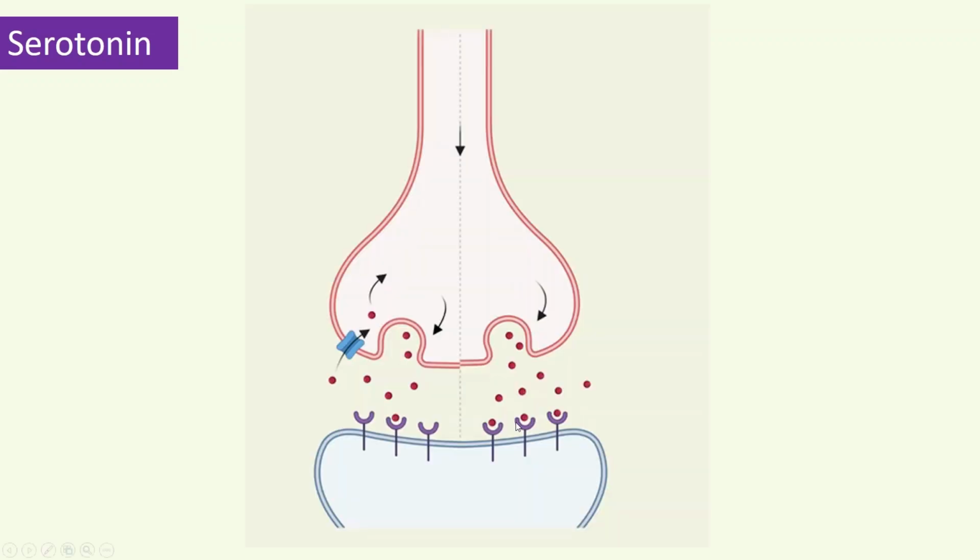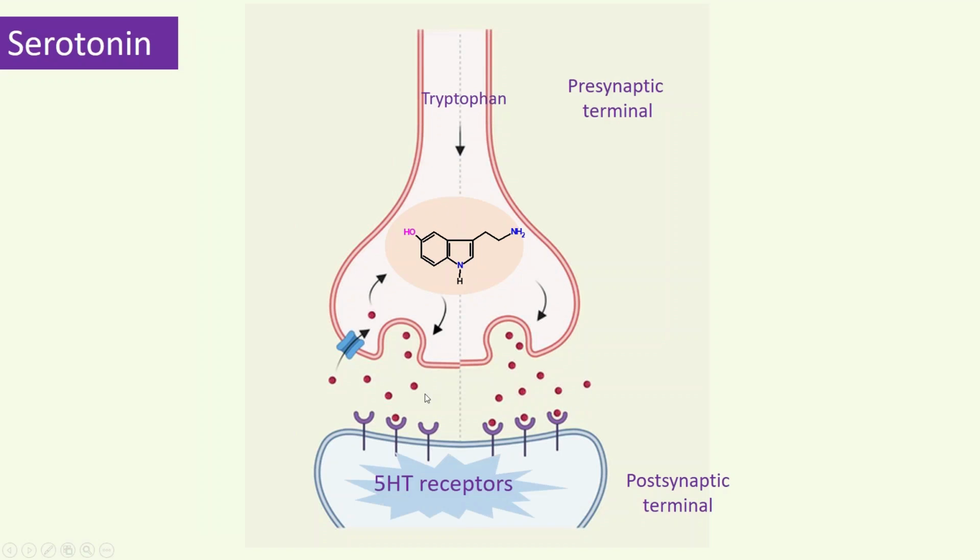So let's look at how these serotonins are synthesized and produce their activities. Obviously, serotonin is synthesized in the presynaptic terminals, and then once it is diffused into the synapse, it binds to the receptors, most of them on the postsynaptic terminal. Here, serotonin is produced from an amino acid known as tryptophan. Tryptophan makes serotonin, which is a simple structure, and this serotonin is diffused into the synapse and then binds to the serotonin receptors.